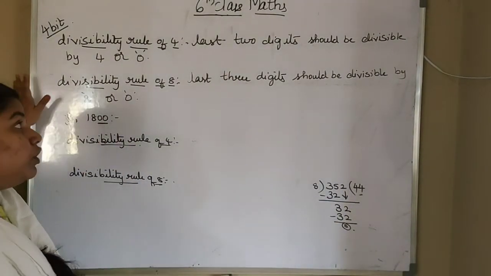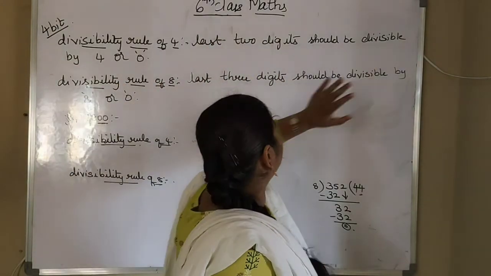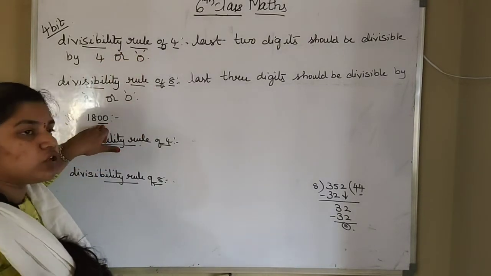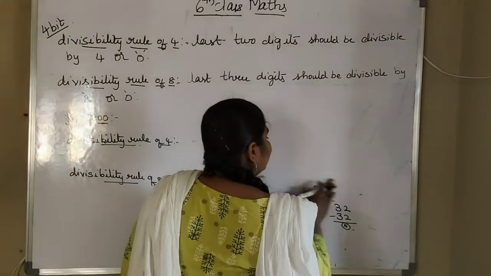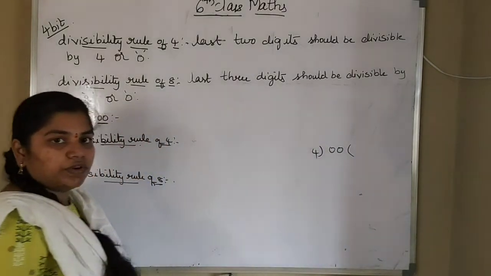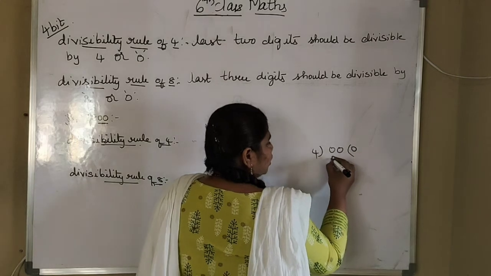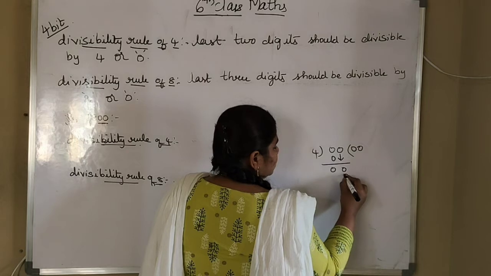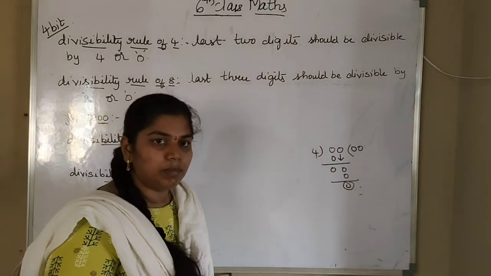0 and 0. In the condition we already wrote that the last 2 digits should be divisible by 4 or it can be zeros. If they are zeros also, it is divisible by 4. How will you think? So what will we do? We will divide this 00 by 4 now. Already you know the 4 table. So 4 zeros are 0. Bring this 0 down again. 4 zeros are 0. So you got the remainder as 0 itself. That means 00 is divisible by 4.